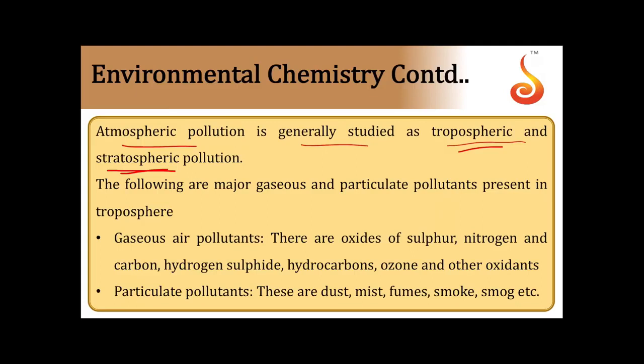The following are the major gaseous and particulate pollutants present in the troposphere.